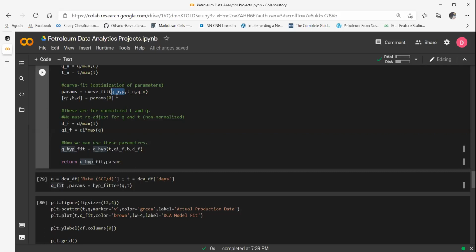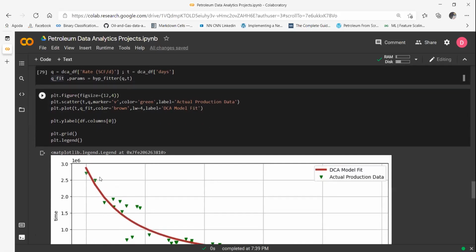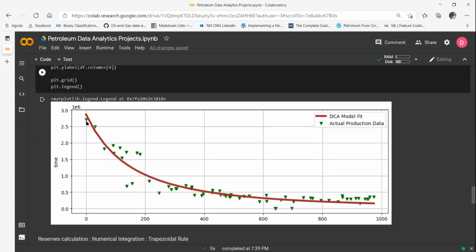What if I did not know this Q hyperbolic? All I knew was T and Q, and I had some kind of magical technique which would help me figure out a way to fit similar or even better models to this data, a better brown line which fits better and gives me better forecast for the future, without having to provide anything to the computer from my end, just data. That's called what? That's called machine learning. And that's our topic for the coming lectures.